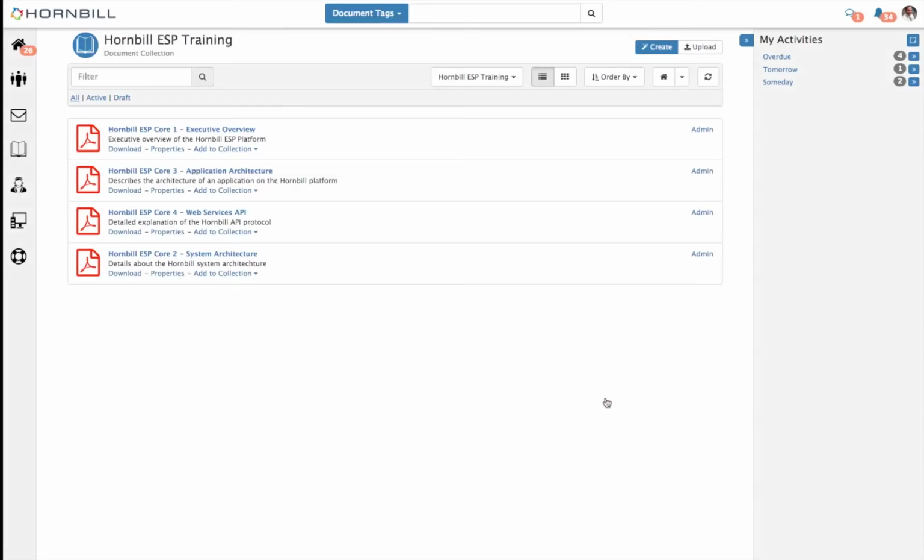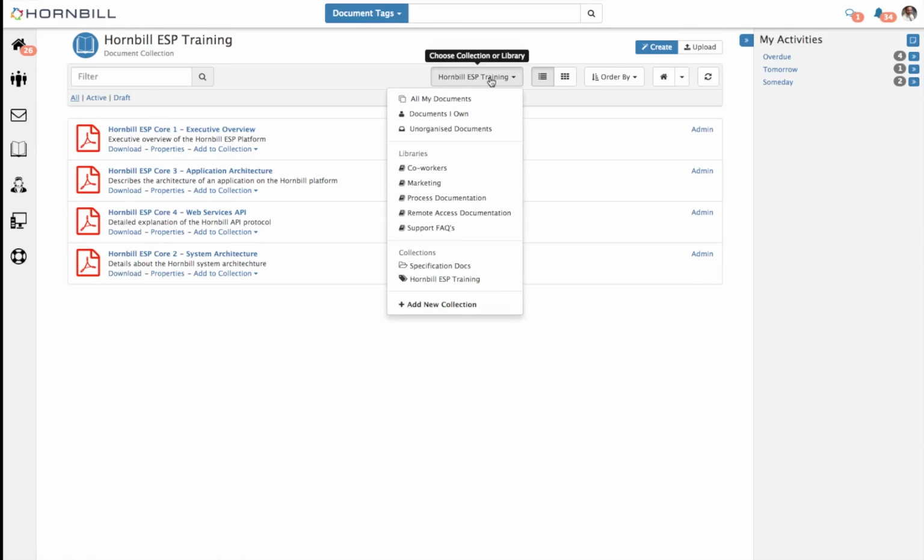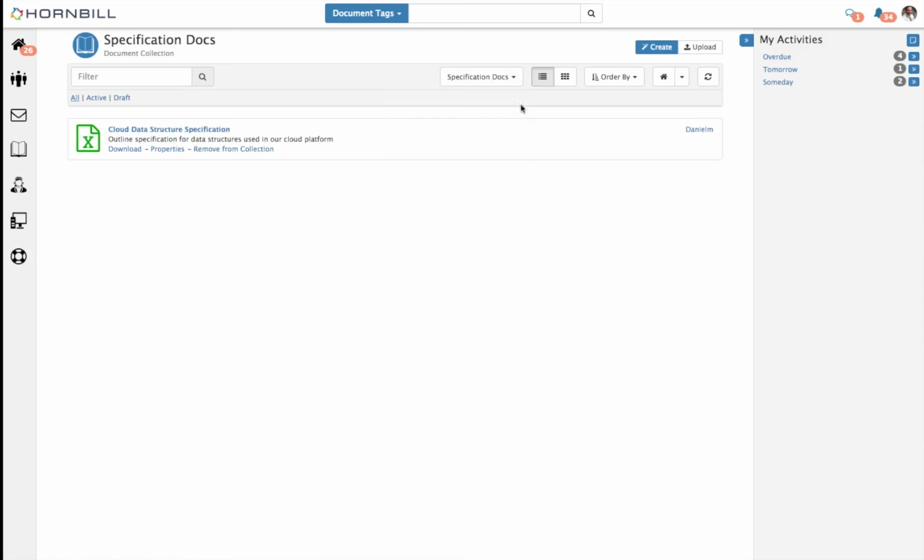So now I create this new collection, and what you'll see, we'll switch to that collection, and you can see that the documents now appear in that dynamic folder. You'll see down here that it falls under collections, and you can see there's 2 different types of icons indicating the type of collection that you're switching to.